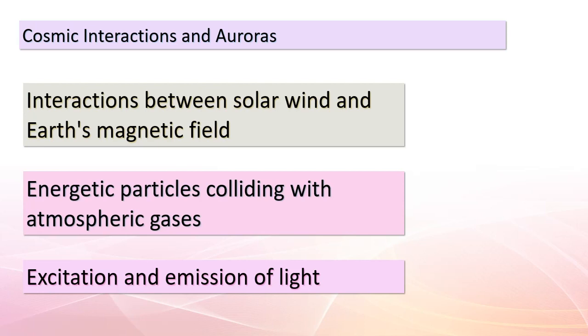This mesmerizing display of lights, the auroras, paints the sky with a vibrant palette of colors. Different gases contribute to the various colors we see in these auroras. Isn't it fascinating how the dance between solar wind and atmospheric gases creates such breathtaking beauty?